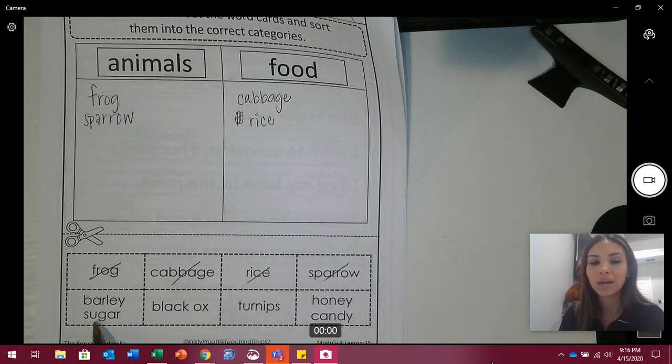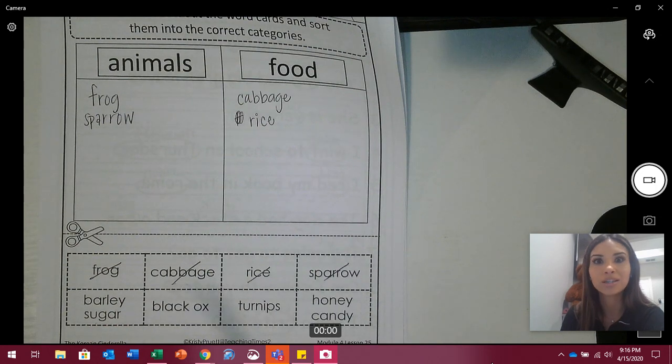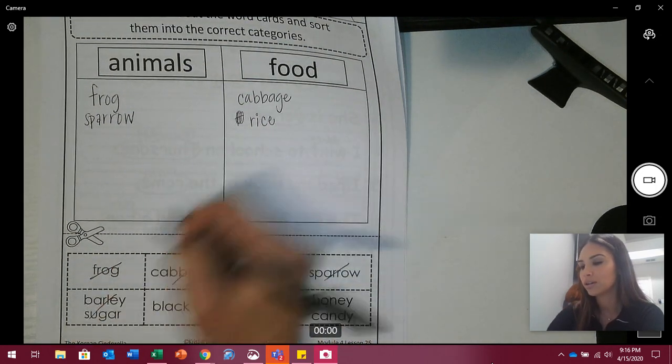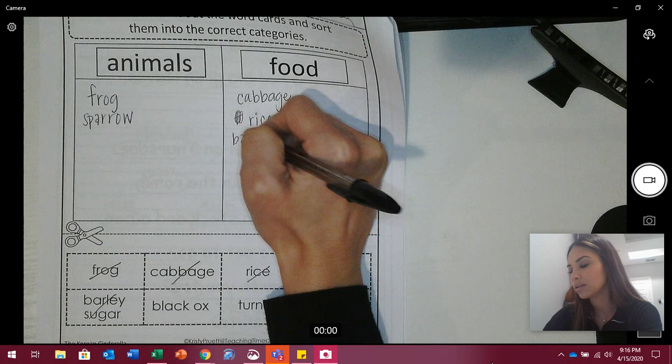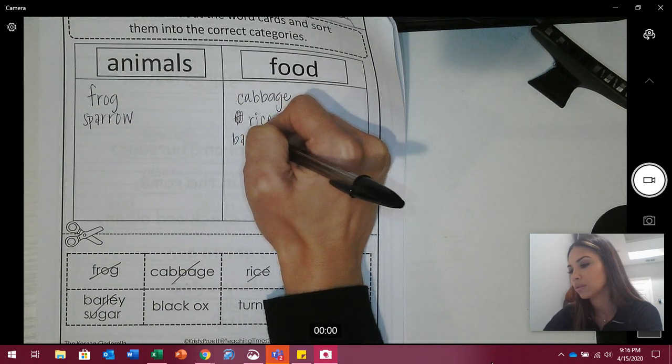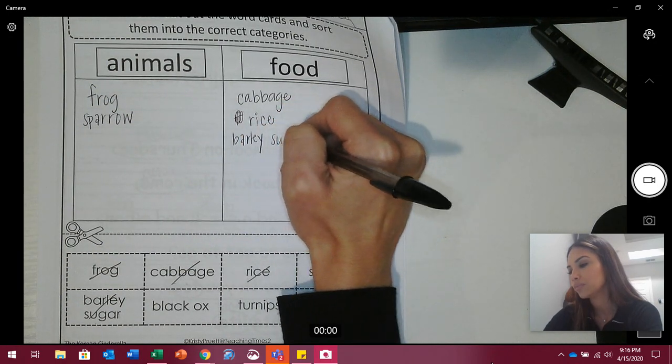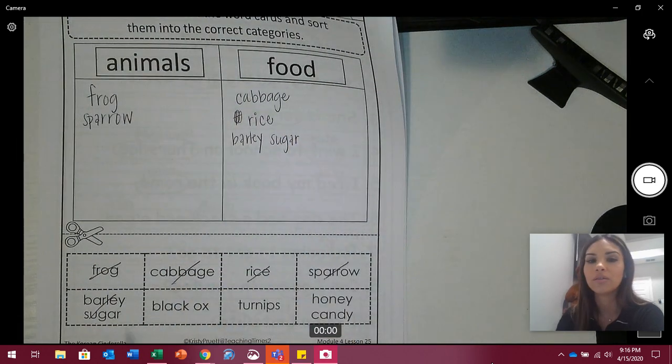Now we have barley sugar. Is barley sugar an animal or food? Yes, barley sugar, it's food. Cross it out, and then we write it on the food side. Next, we have black ox.